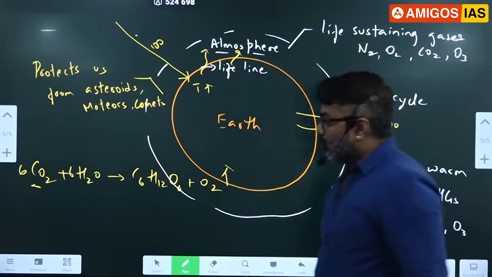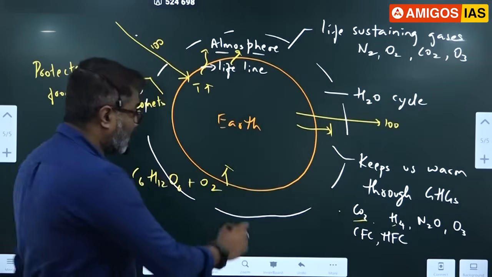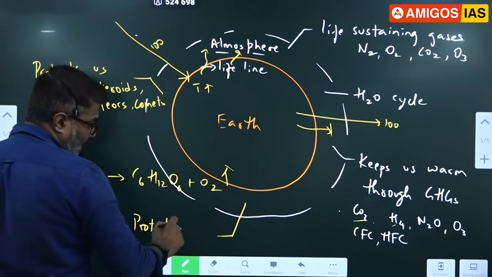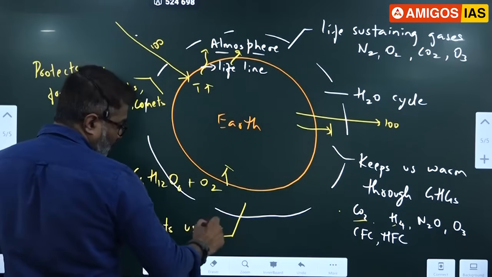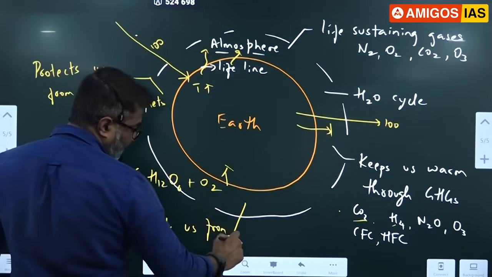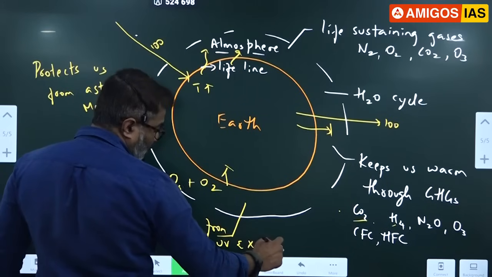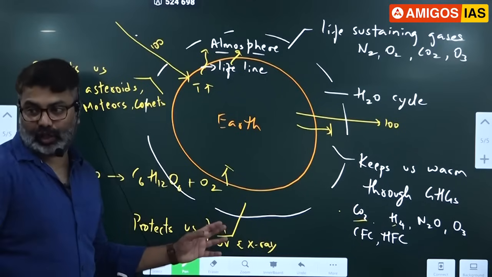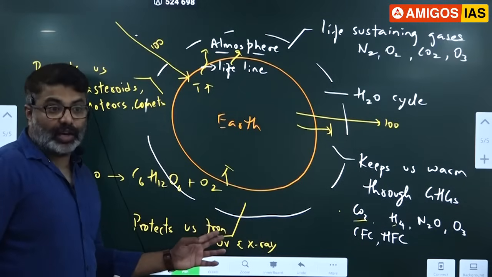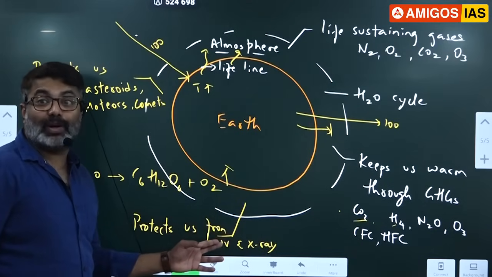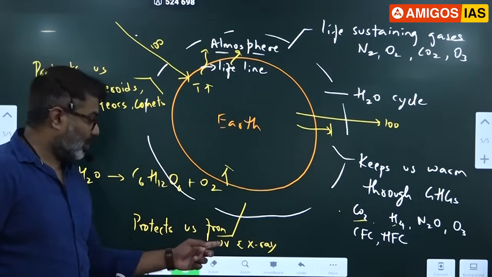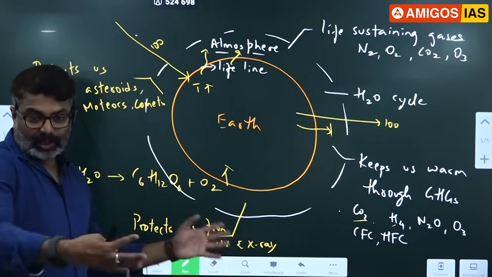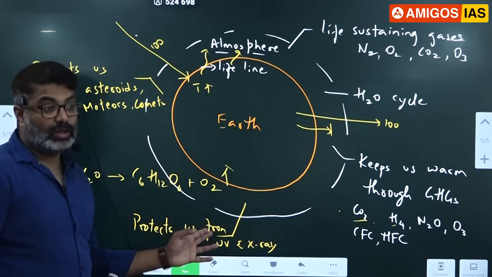Okay, so please remember this. Our atmosphere also protects us from harmful rays like UV rays. Ultraviolet rays are very dangerous. Protects us from UV and X-ray. The sun radiation is not good for us. Not all radiation is good for us. The certain harmful radiation like X-ray, UV is blocked by our ozone. Especially UV is blocked by our ozone in our atmosphere. As a result, atmosphere protects us from harmful radiation.